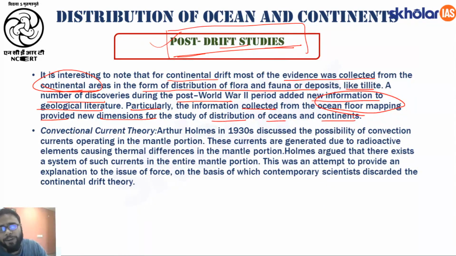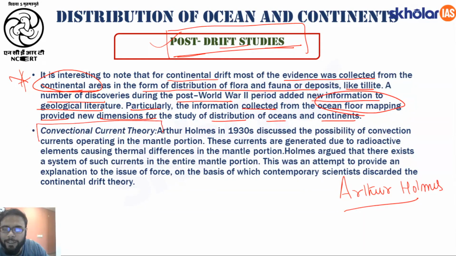the continents, right? So Alfred Wegener's evidences were limited only to the continental land masses, but post World War II, new studies started to develop which also talked about the studying of the oceans or mapping of the ocean floor, right? So in this background, let us talk about a very important theory which was given by a person named Arthur Holmes, and the name of the theory is what? It is called the convection shell theory, or it is also called the mantle convection shell theory. Okay, mantle convection shell theory.